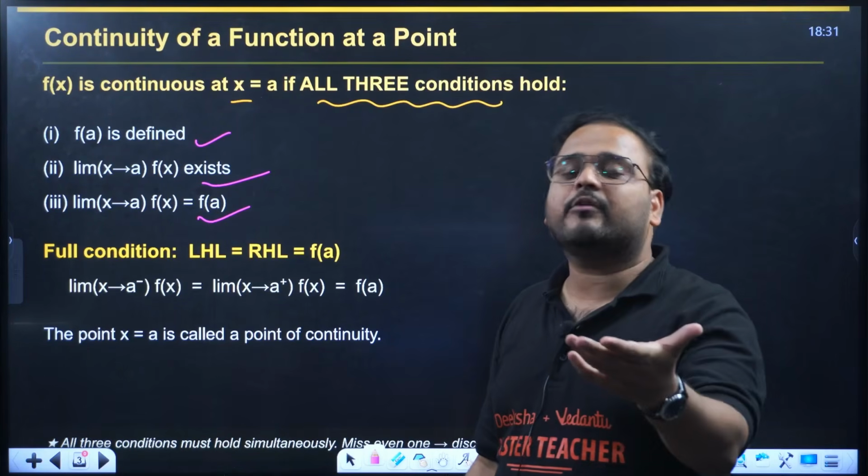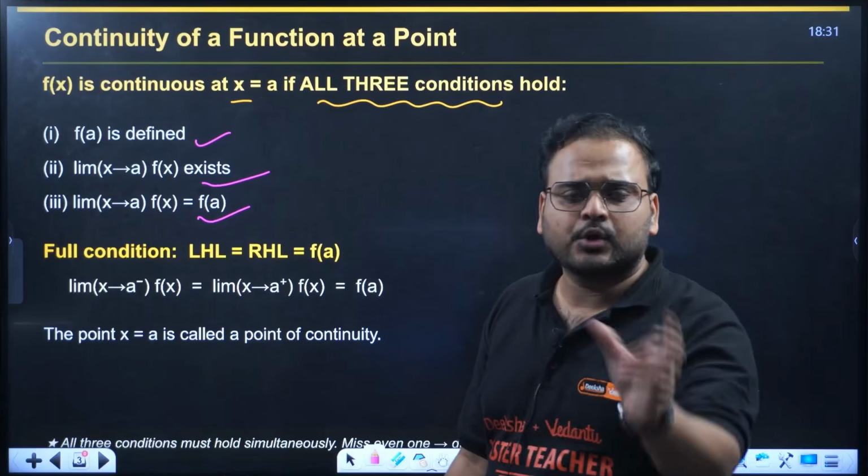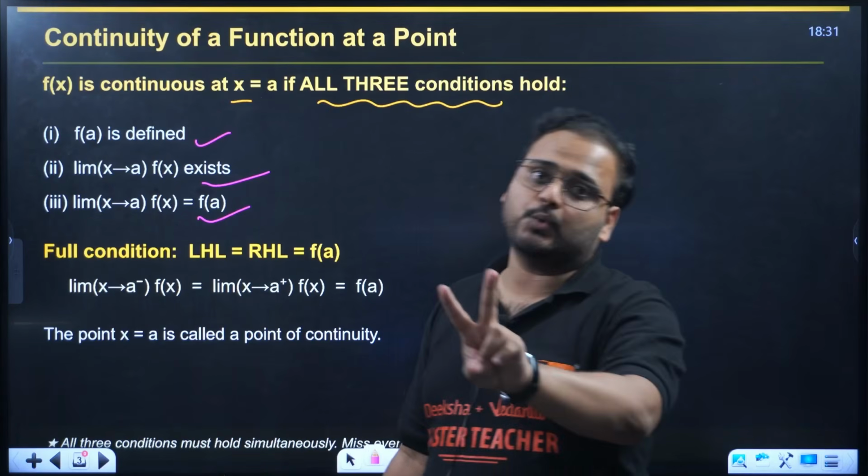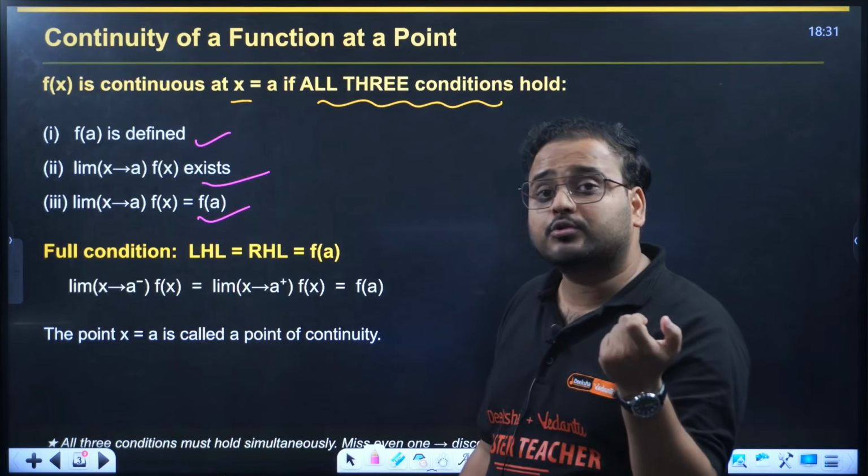If it is infinite, then what are we going to say? It does not exist. So it should be finite and equal. What should be equal?